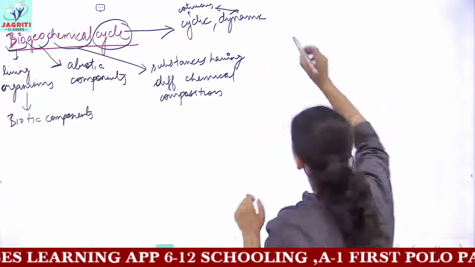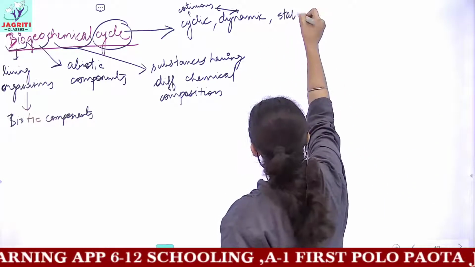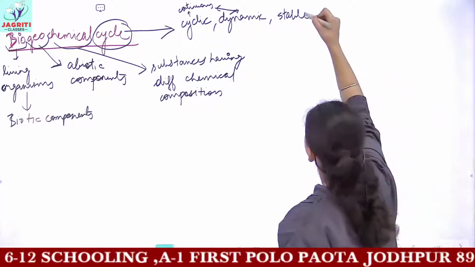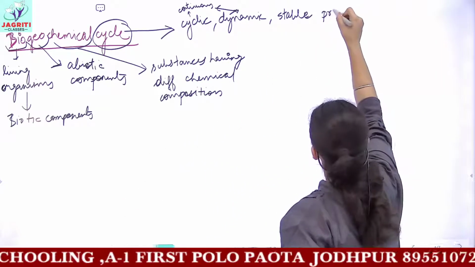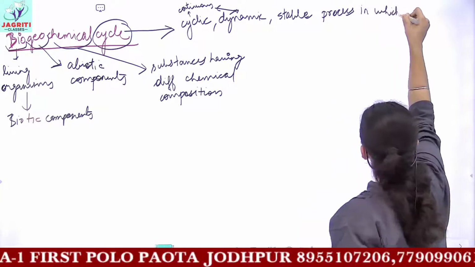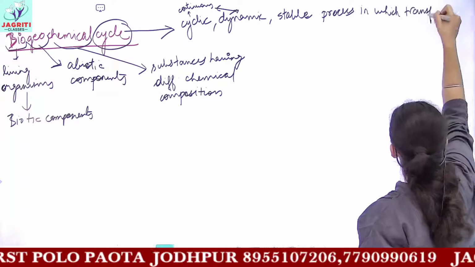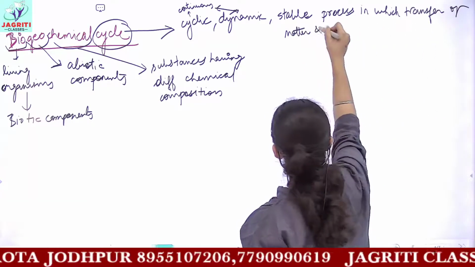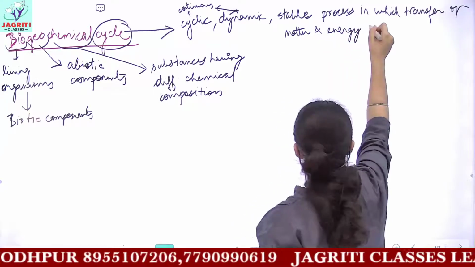Being dynamic also, this is a very stable system. So cycle means a cyclic, dynamic, stable process in which transfer of matter and energy takes place.